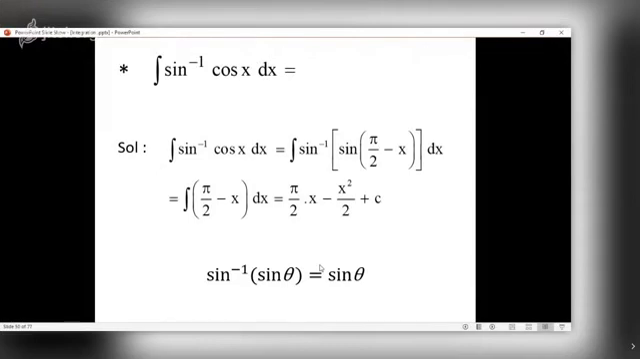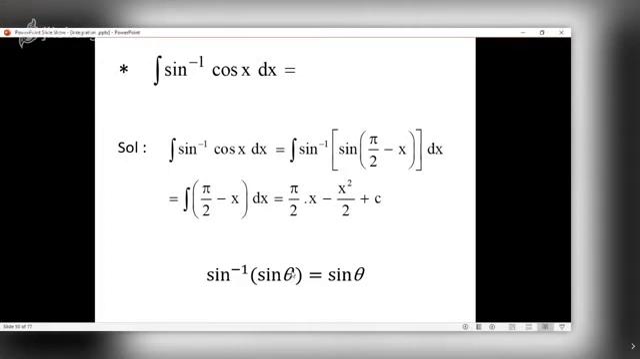Now what is the advantage of writing in this fashion? Sine inverse of sine of any angle is that angle. We will verify this, but before that let me complete the solution. So sine inverse of sine of pi by 2 minus x is simply pi by 2 minus x. Pi by 2 is constant, so it is pi by 2 integral dx, which is x, minus, what is integral of x? x square by 2. So observe this, sine inverse of sine of any angle is that angle, of course, provided it belongs to that particular domain. Now we will verify this.